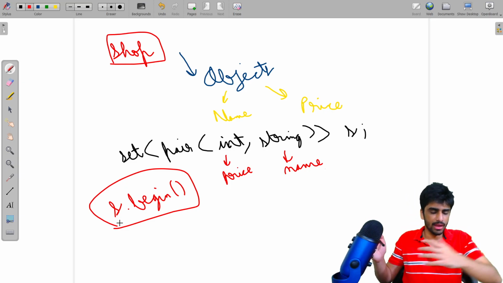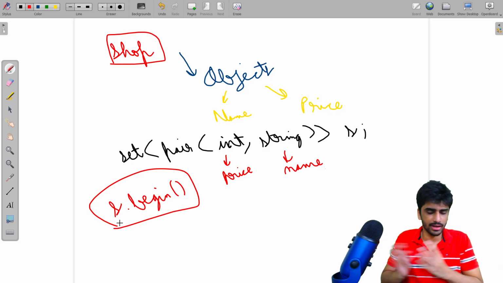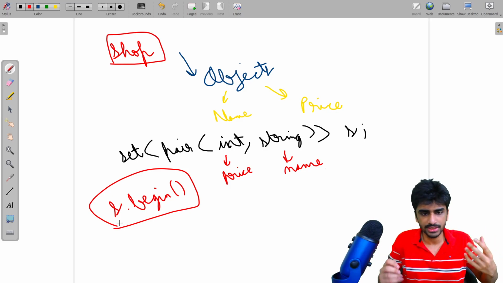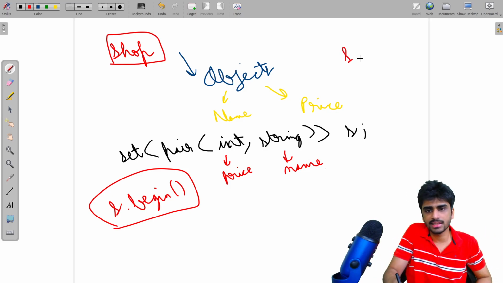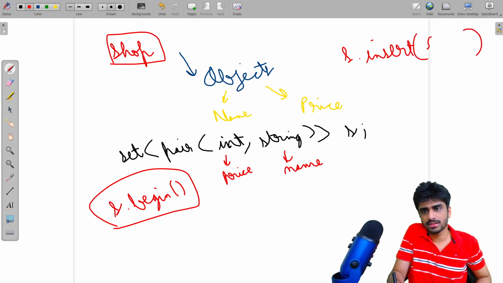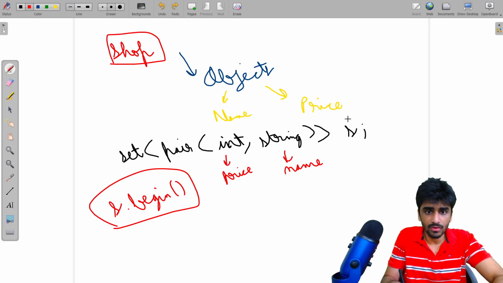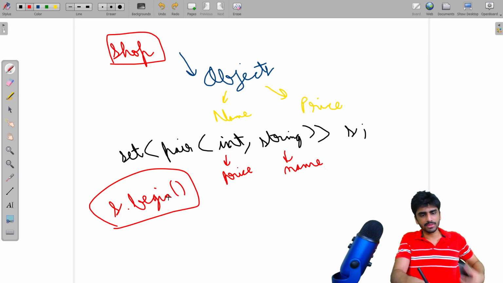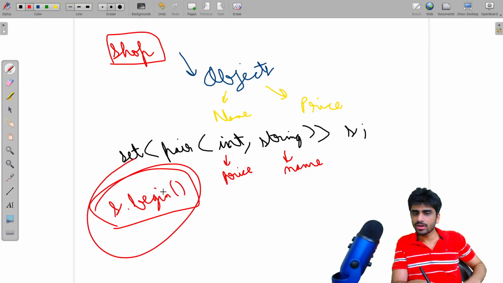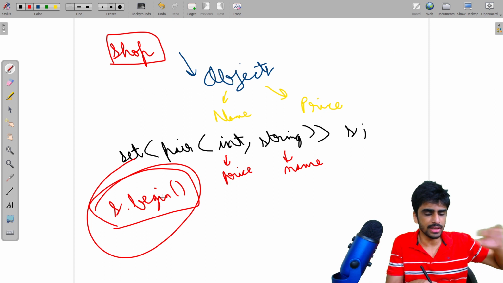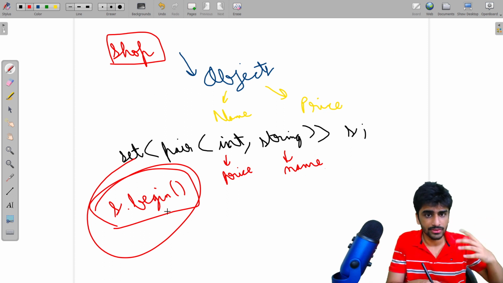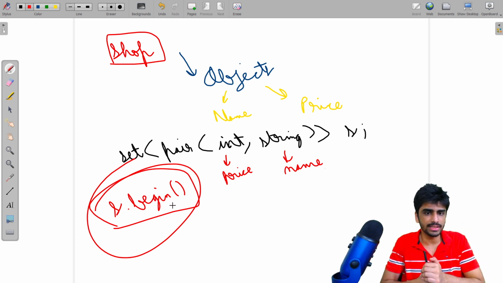So now it is very easy to do this thing. All the objects that you have, whenever any object gets restocked, or whenever any new object appears, you can just insert it into the set like this, s.insert, and just insert the object into the set. And whenever the miser customer comes, just take s.begin, give that object to that person, and then erase it from the set. So in this way you can solve this problem very easily.